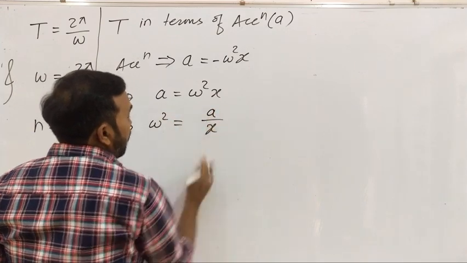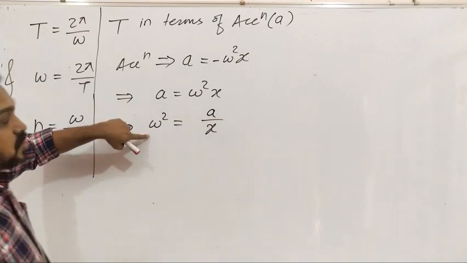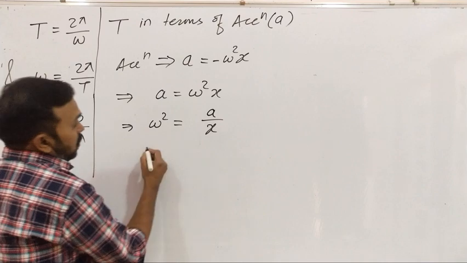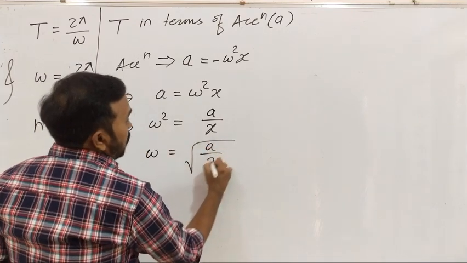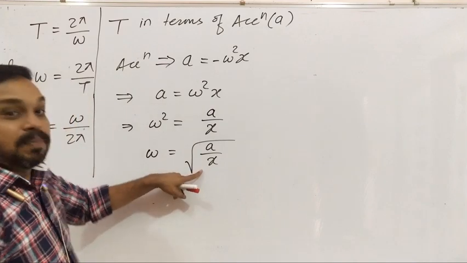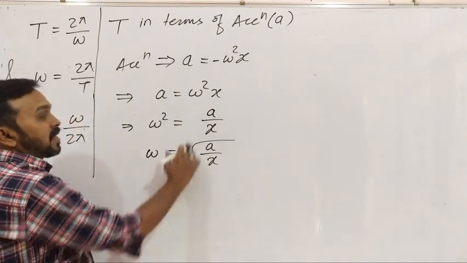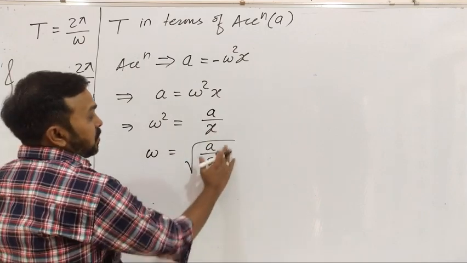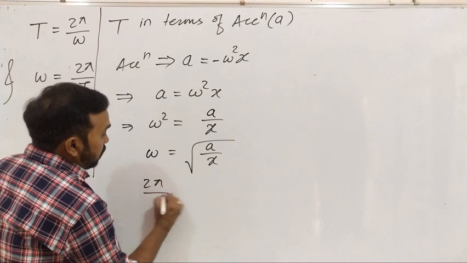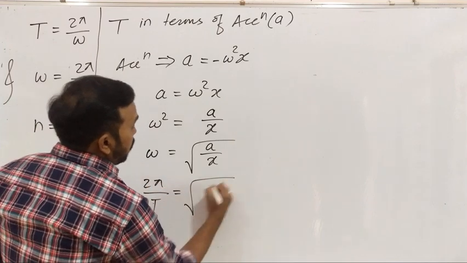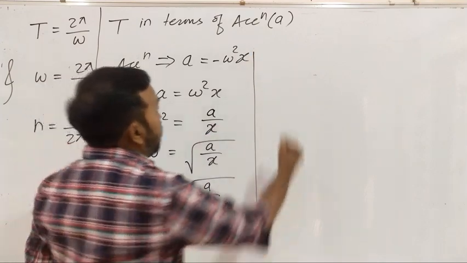a divided by x. Now we know that omega is equal to 2 pi by T. You can write omega is equal to under root of acceleration upon displacement. हा आपण आधी पण बघितला ज्यावेळेस आपण ओमेगाचा सिग्निफिकन्स पाहिला होता की ओमेगा इज नथिंग बट the acceleration under root of acceleration per unit the displacement. So now omega is 2 pi by T. So that is equal to under root of a by x,